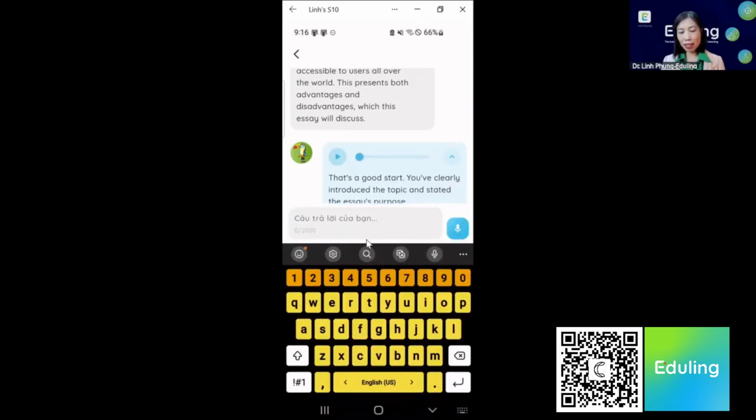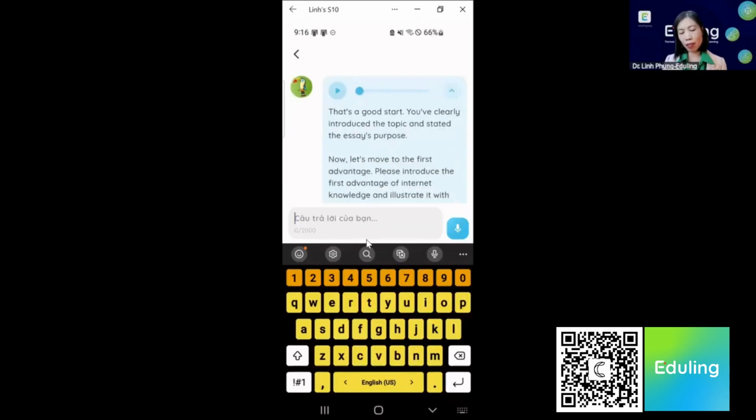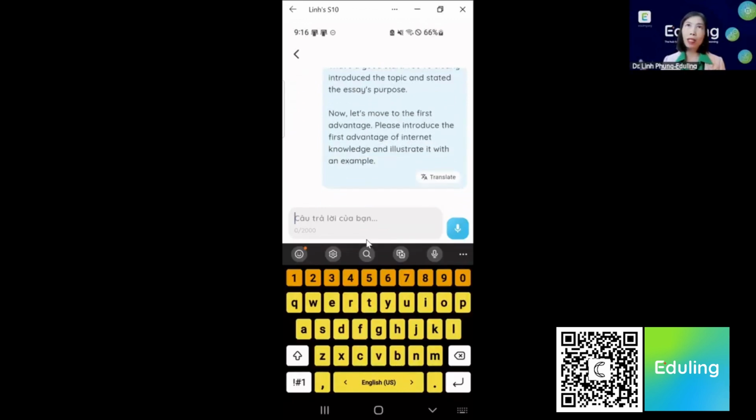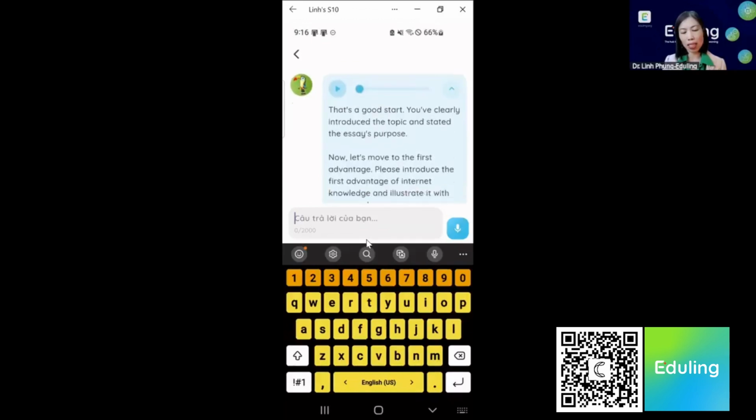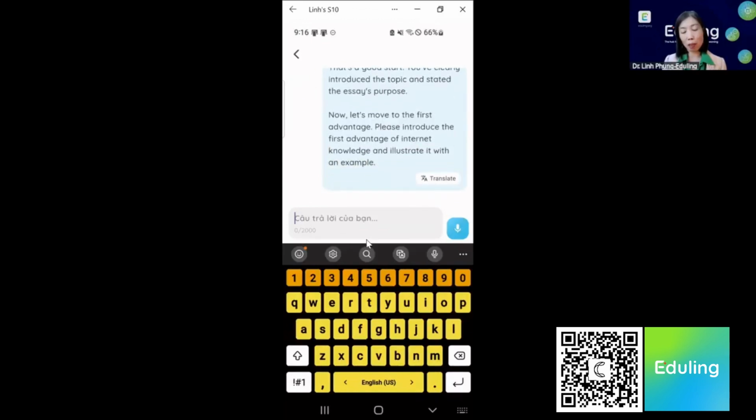So as students, you can also write. Students also type instead of talking because that's more typical of a writing task. So in this case, I'm gonna just type a sentence here. Maybe I'll make some mistakes or things that are not clear. Let's move. Okay, I'll just talk to make it fast.